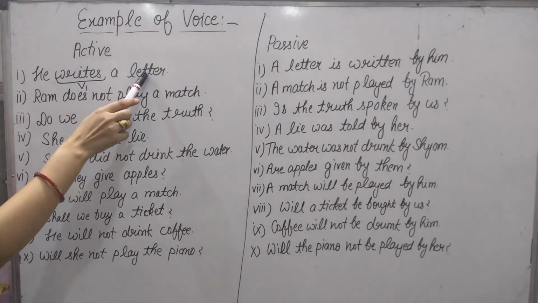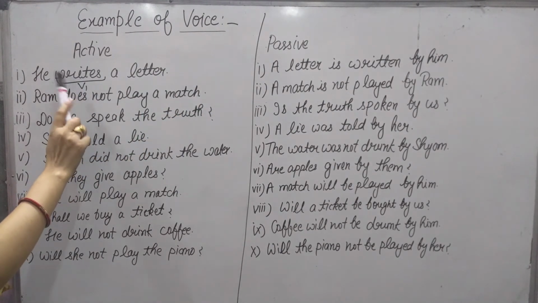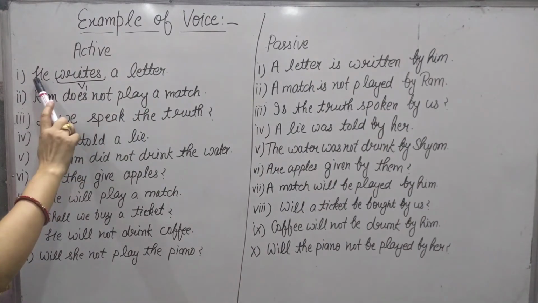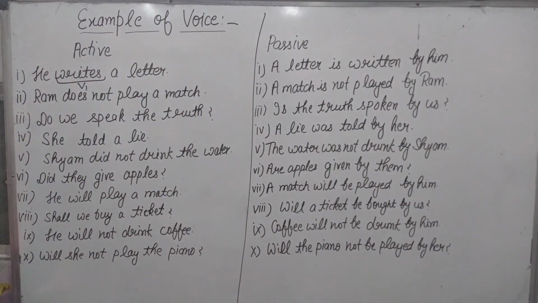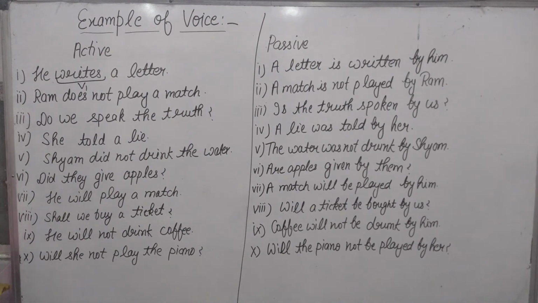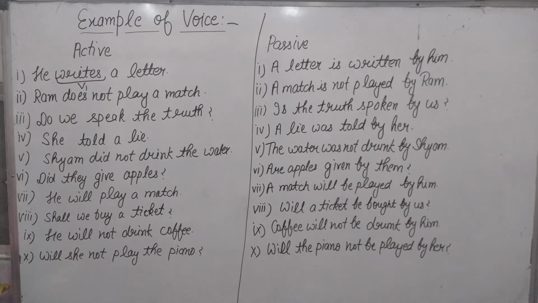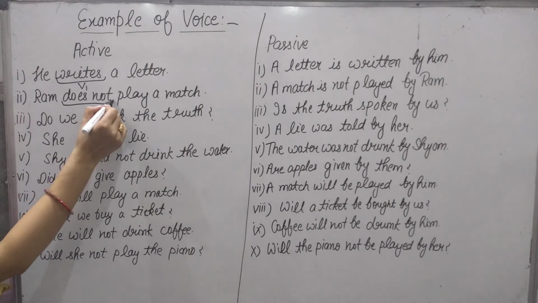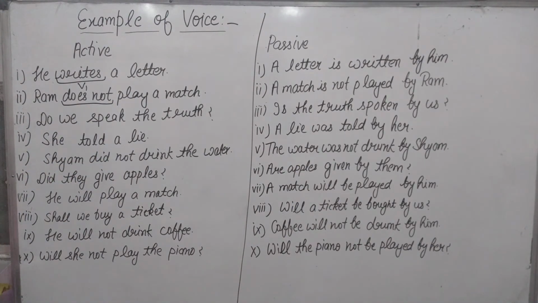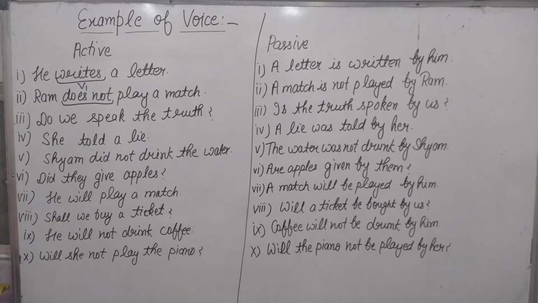For "a letter", a singular noun, we use the helping verb "is", the verb's third form "written", by, and the object version of he, "him". So, a letter is written by him. Next one is: Ram does not play a match. As you know, this is a negative sentence, but it is also simple present tense. Here we use does. Do and does we use in simple present tense.